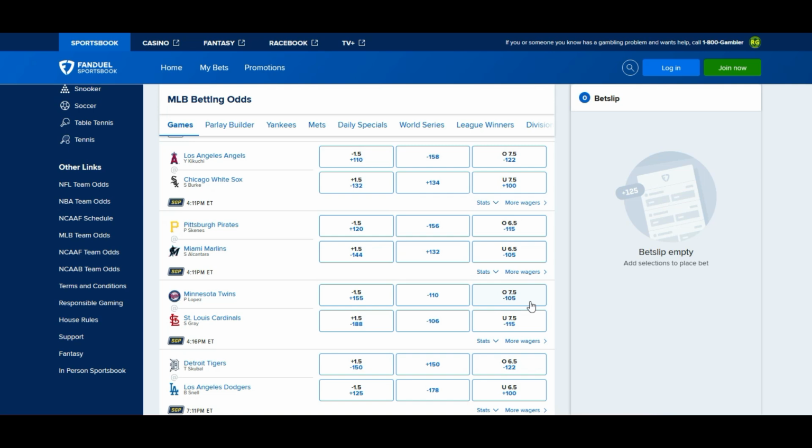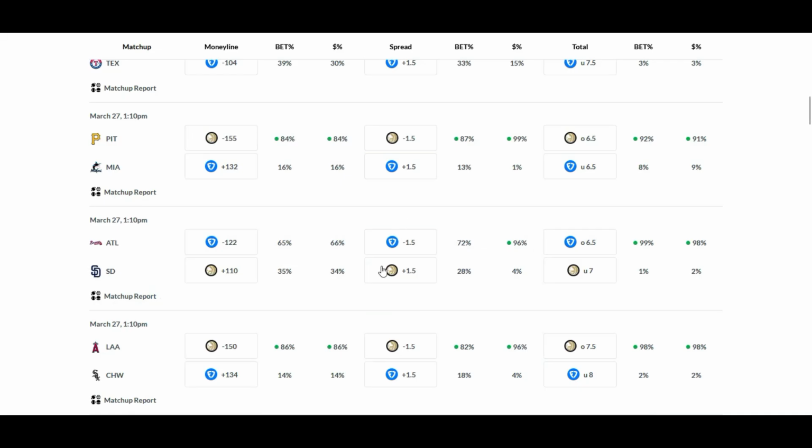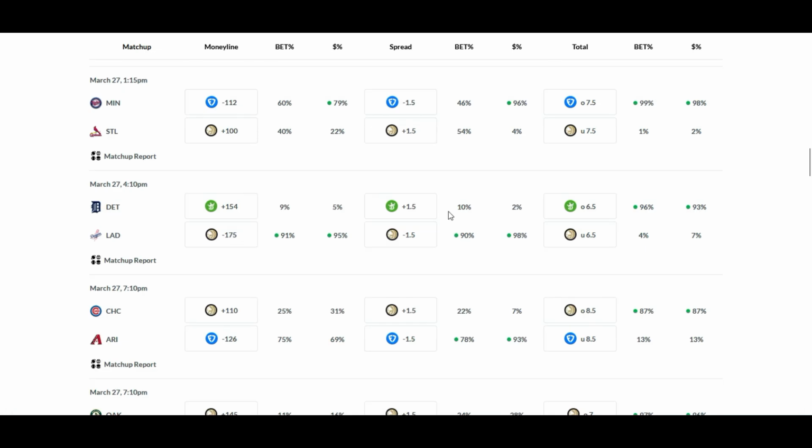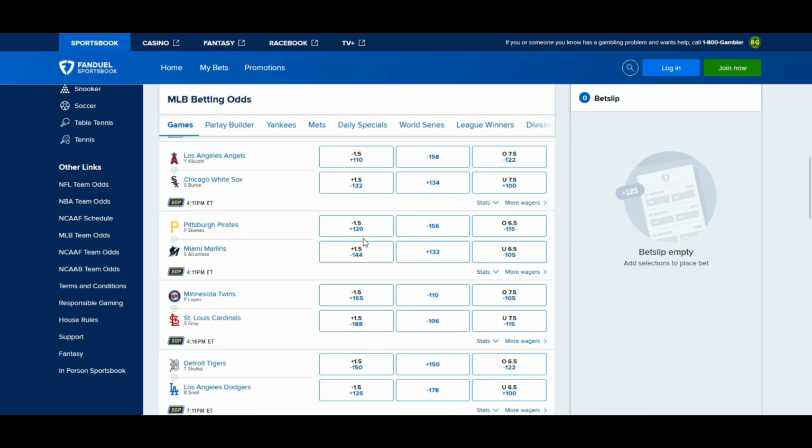All right, Twins versus St. Louis. Minnesota Twins versus St. Louis Cardinals. Minus 110 for the Twins, minus 106 for the St. Louis Cardinals. Ultimate pick'em game. Let's see where we at. Scroll down. All right, 79% going with the Twins in this one.